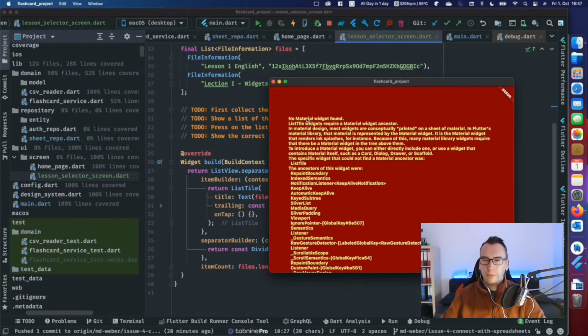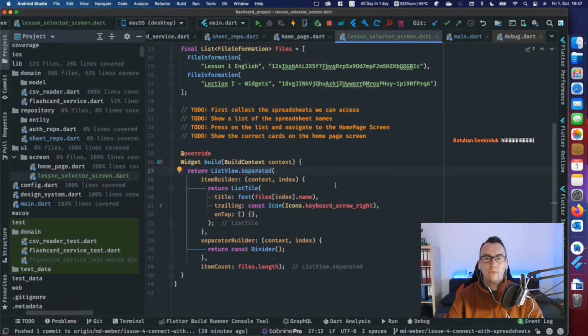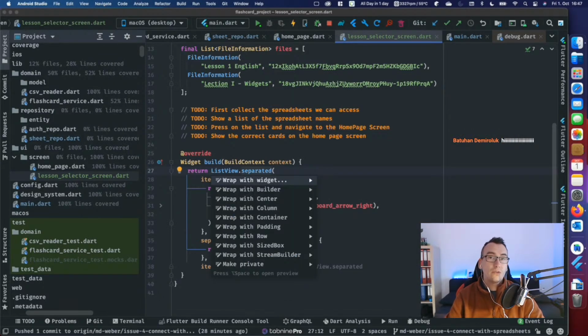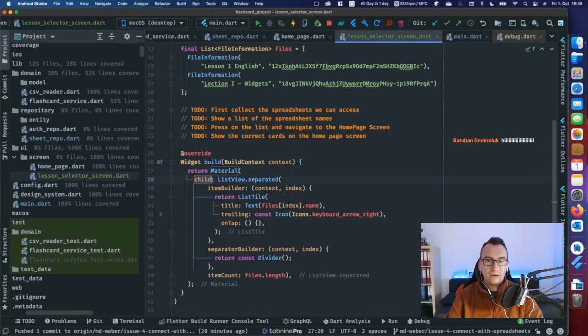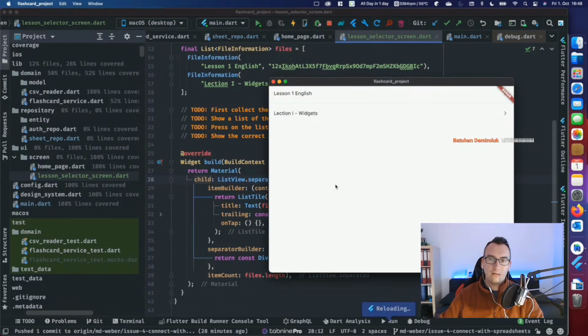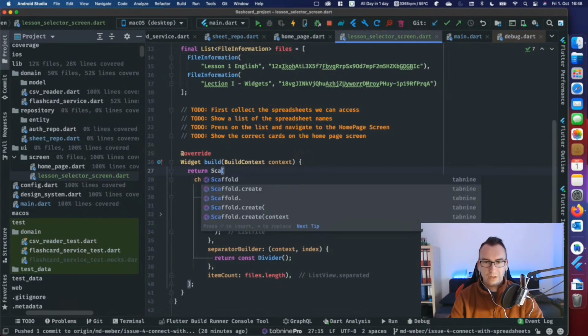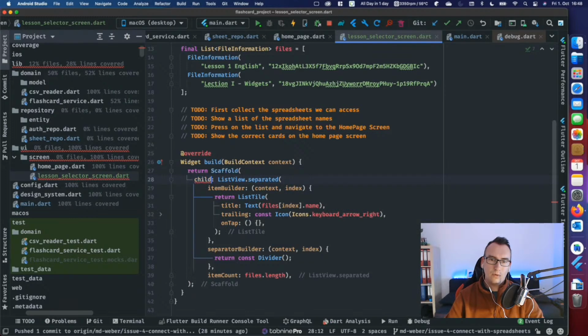No Material widget found. Okay, this is a typical mistake. I don't wrap my main widget here with something that is Material. So one solution would be that I call a Material widget here. The downside of doing something like that is we get the lessons. It looks already pretty good. But the disadvantage is, well, we want our Scaffold, right? So we want to have a Scaffold, and here instead of child we have a body.